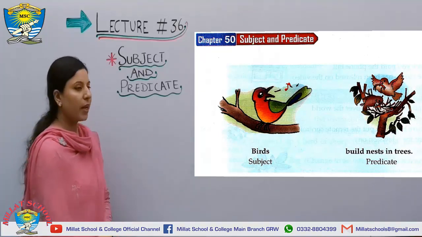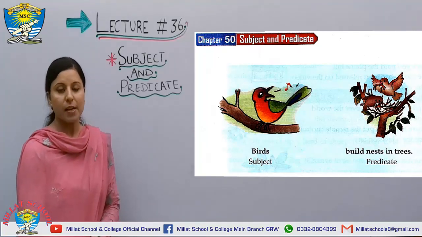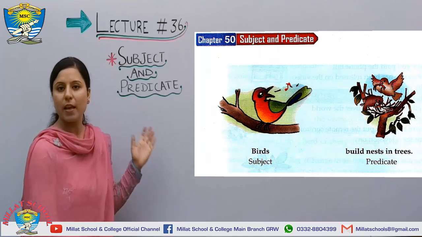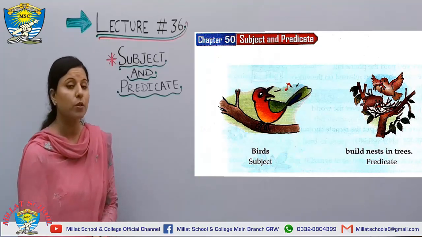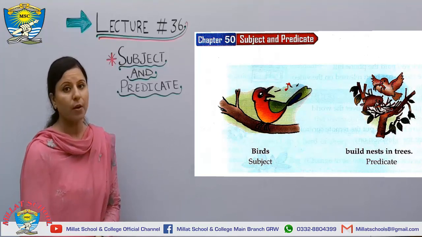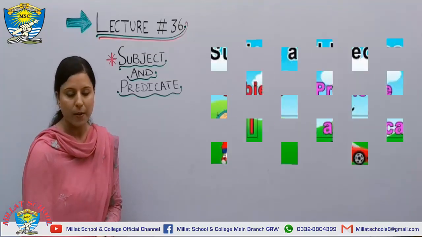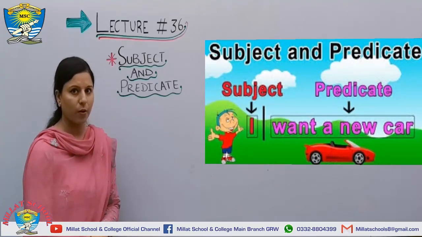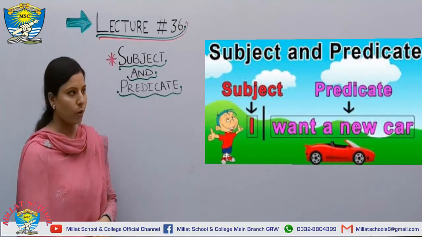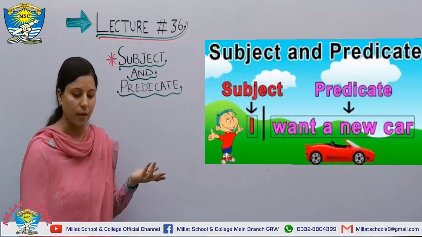So, subject and predicate has been divided in a single sentence, but we always need a subject and a predicate in our writings, in our sentences, because without predicate and without a subject, we are not able to understand our sentence logic. So here is a picture. You can all see what's going on in this picture. I want a new car. I want a new car.